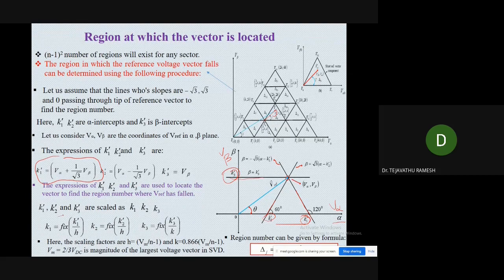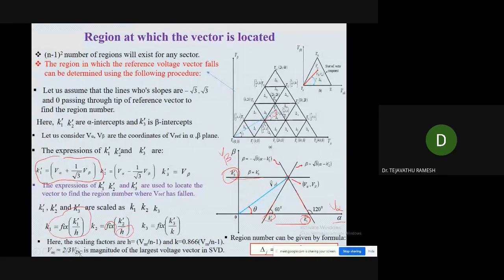So K1 is equal to fix of K1 dash by H. K2 is equal to fix of K2 dash by H, because this fix term we are using to get the integer value. So what is H here? Here H is the scaling factor, that is H is equal to Vm by n minus 1. Here we have K is equal to 0.866 by Vm by n minus 1. So Vm is equal to 2 by 3 VDC.